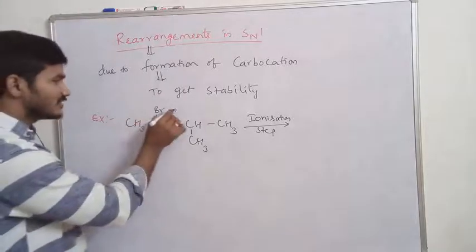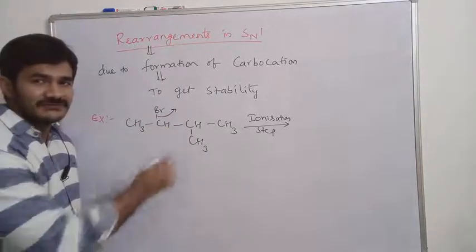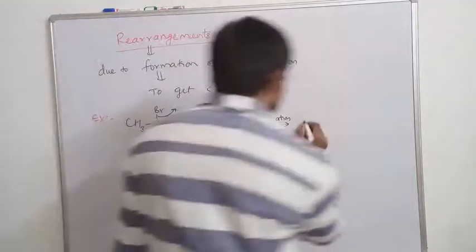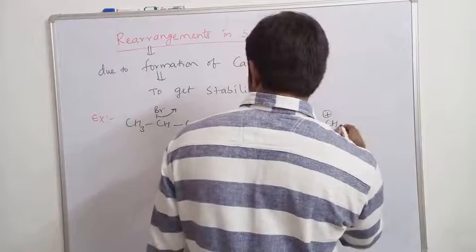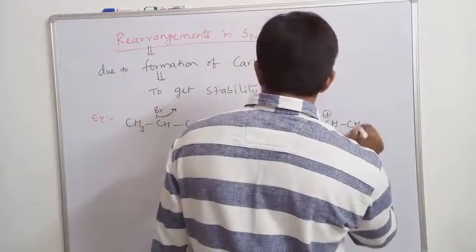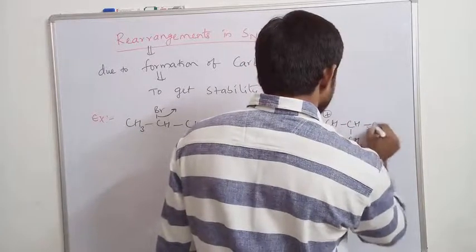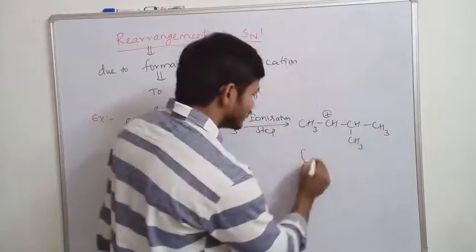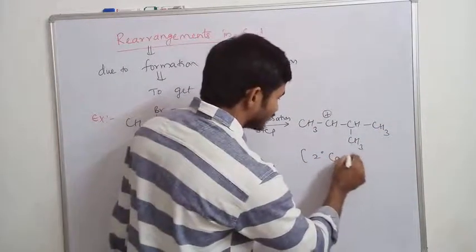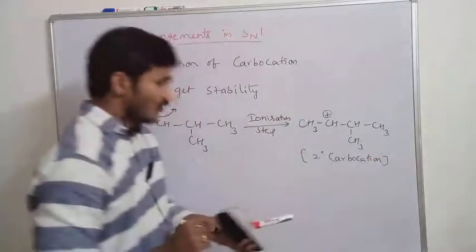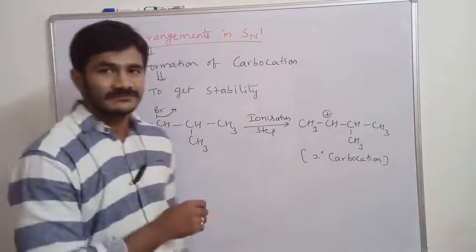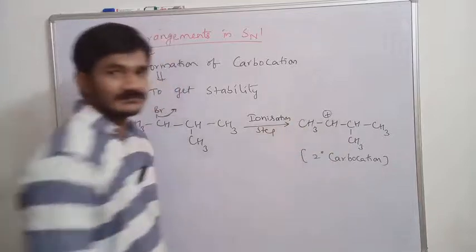After ionization, can you tell me which type of carbocation is formed? CH3, CH plus, CH3, CH3. This is a secondary carbocation. Once the secondary carbocation is formed, observe the adjacent carbon.